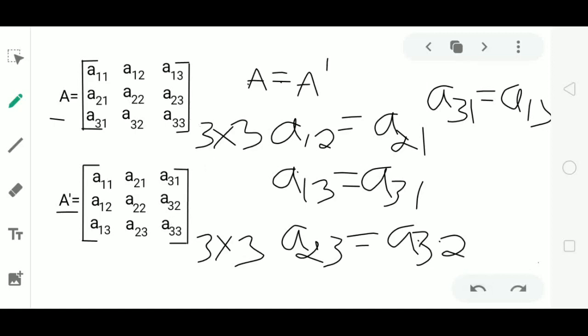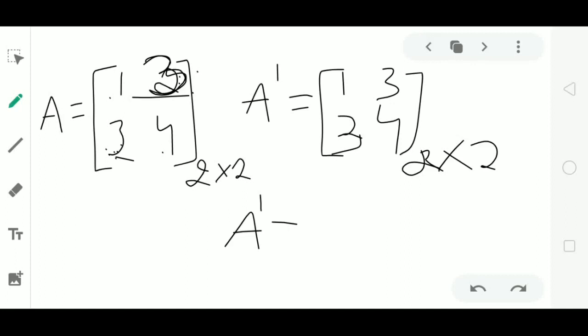So to get this condition satisfied, that is A dash equal to A, we must have A12 equal to A21. What is this A12? A12 is the element lying in first row, second column. What is this A21? A21 is the element lying in second row, first column.